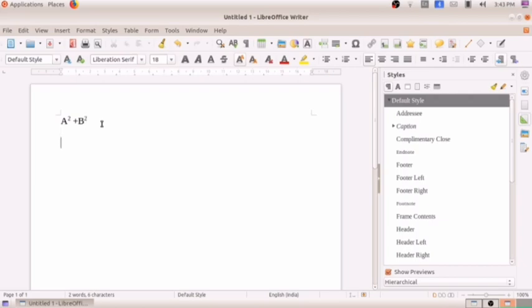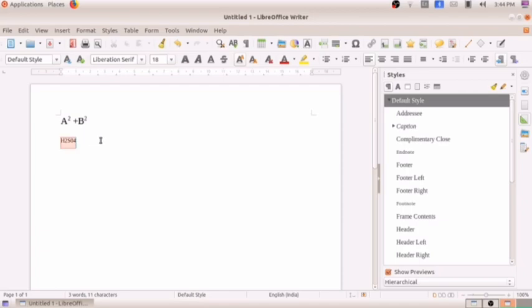The next thing we have to keep in mind is the subscript. So I am writing here H2SO4. What is this? This is the chemical formula. So I am writing H2SO4. How can I make it in the correct way? We have to make this 2 and 4 a little bit down from H and S, and O. So how can we make that?